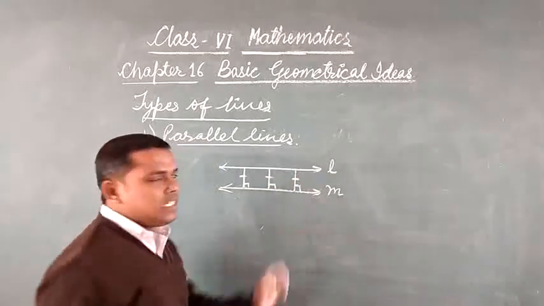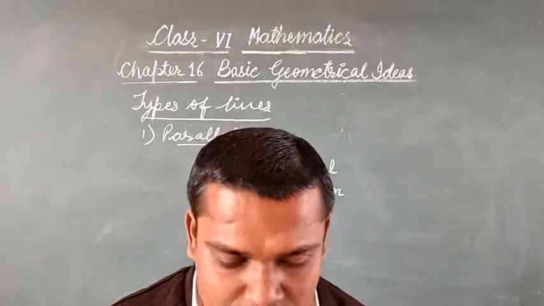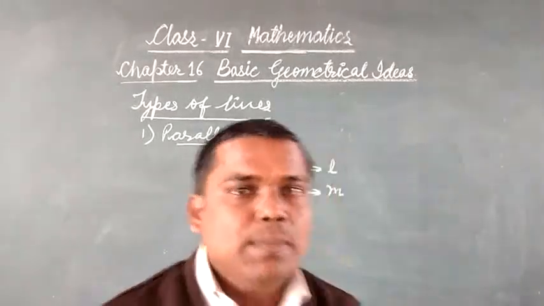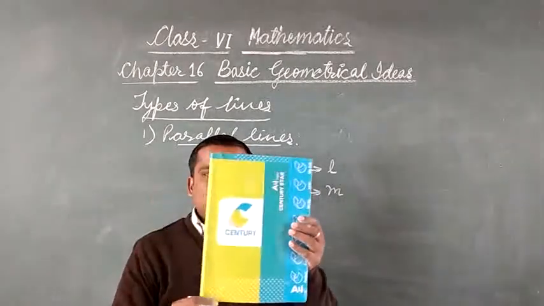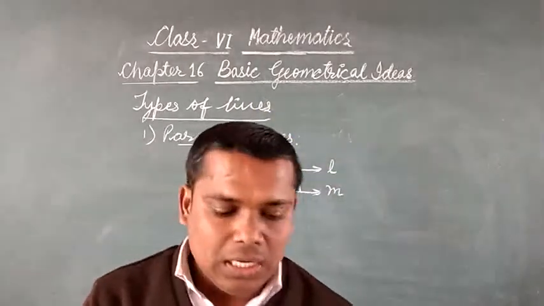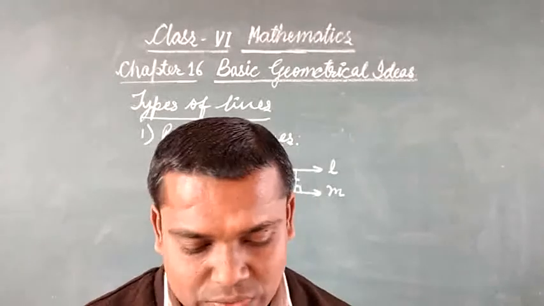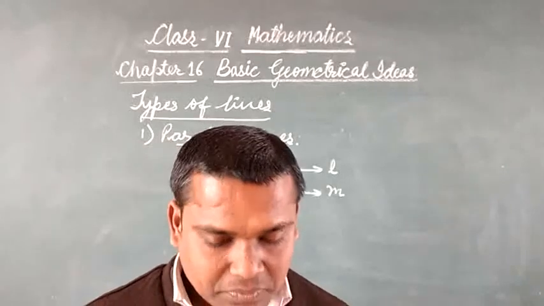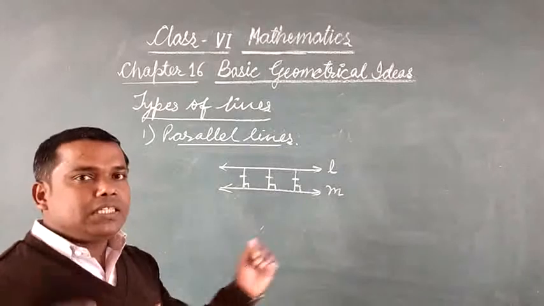So you can easily tell examples of parallel lines. The edge of the table, the edge of the book. Look here, this edge and this edge. These two edges never meet each other. That's why these two edges are called parallel edges. Or in other words, these are examples of parallel lines. The edges of the table never meet each other.